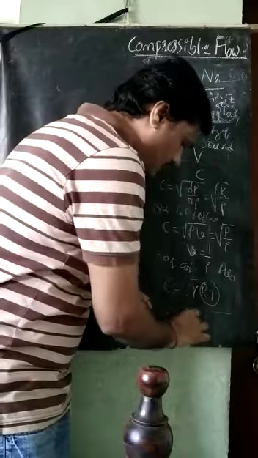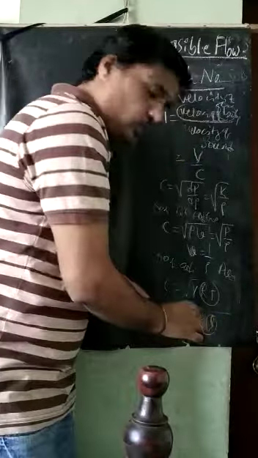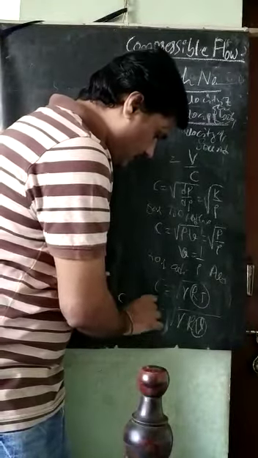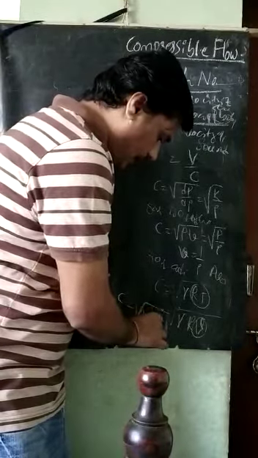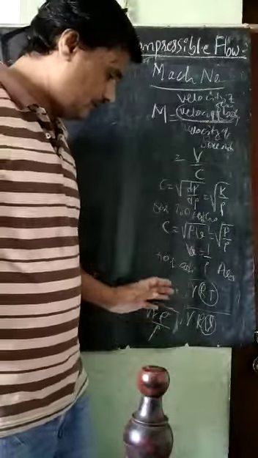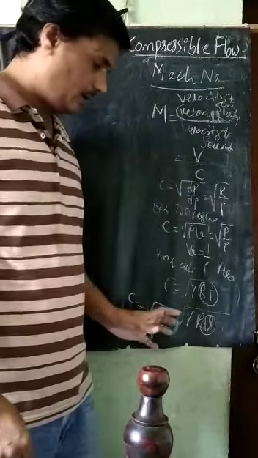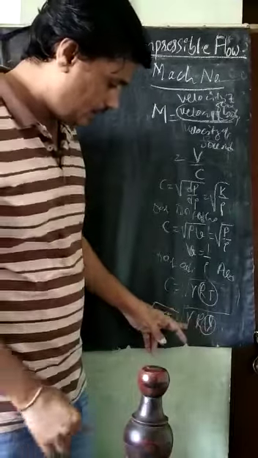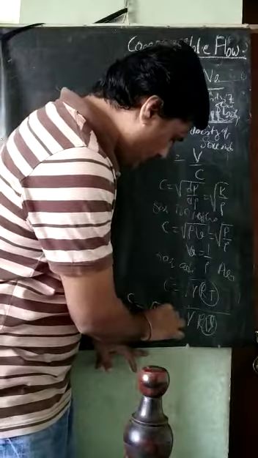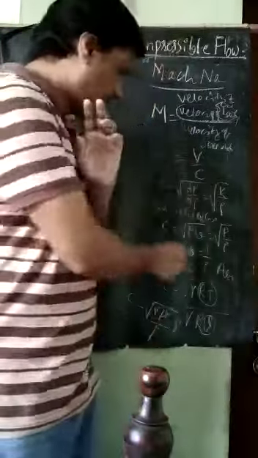So C is equal to square root of gamma PV, or with V equal to 1 by rho, square root of gamma P divided by rho. So this is the variety of relations for this C.